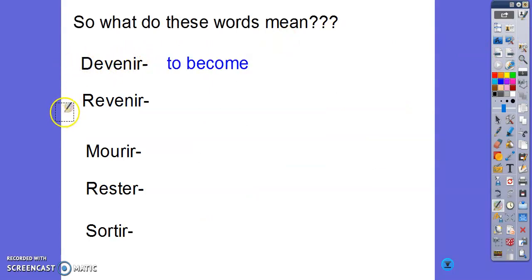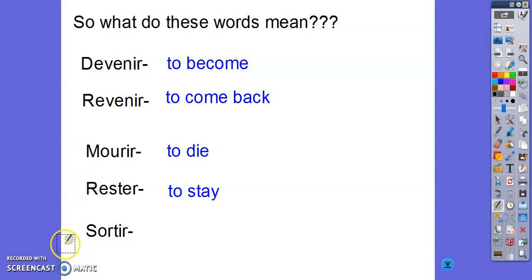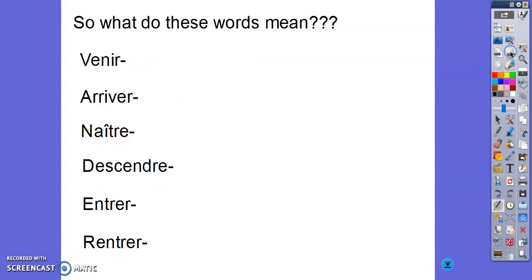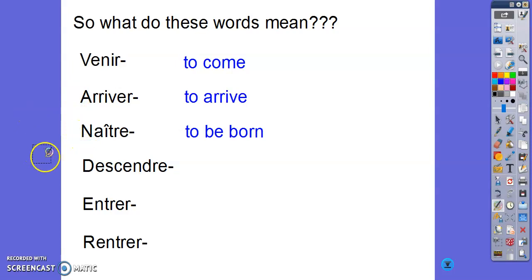Devenir means to become, revenir, to come back, mourir, to die, rester, to stay, sortir, to go out or take out, venir, to come, arriver, to arrive, naître, to be born, descendre, to go down, entrer, to enter,